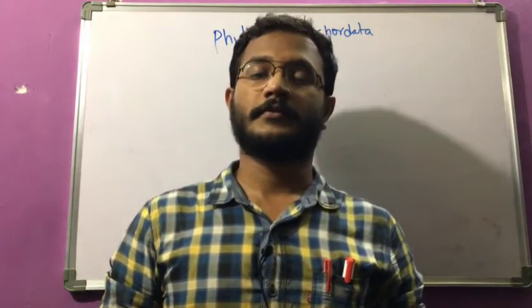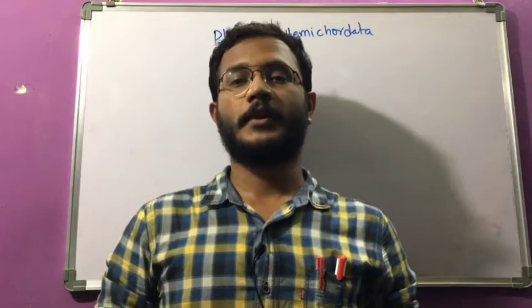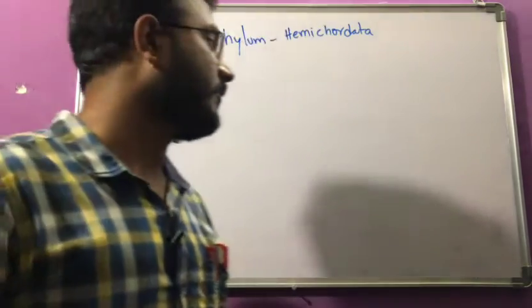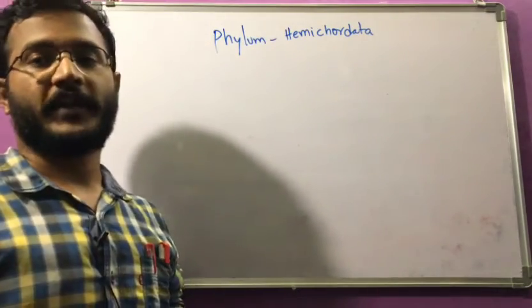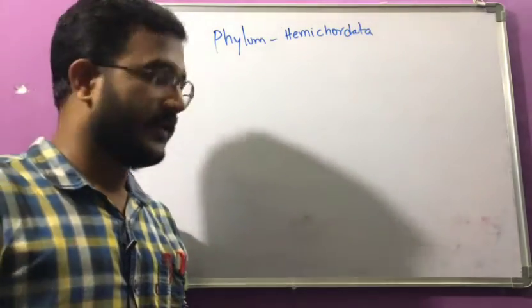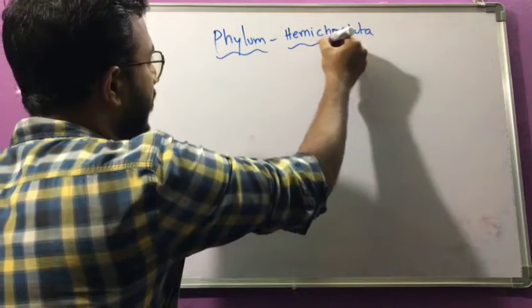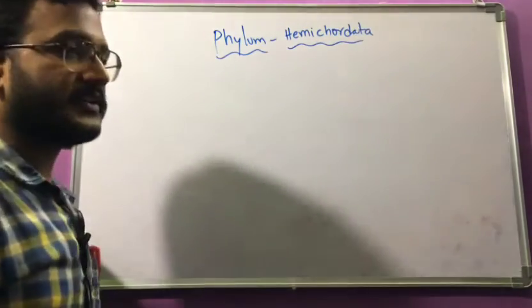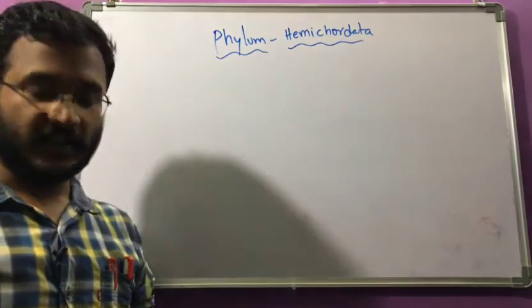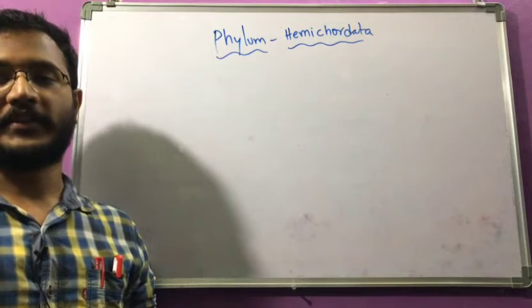Welcome back, students. In this series of the chapter Animal Kingdom, we are going to deal with the final phylum among the invertebrates or non-chordates, that is Hemichordata. What are the special features present in this phylum, what are the general characters, what is the classification, and what are the examples?